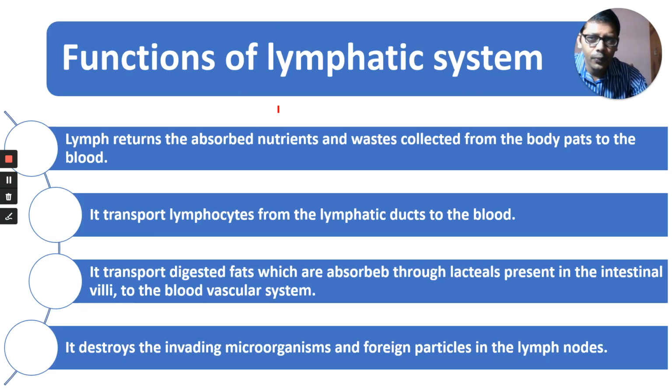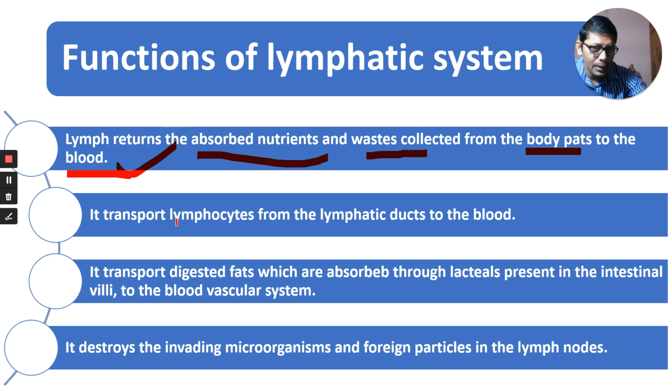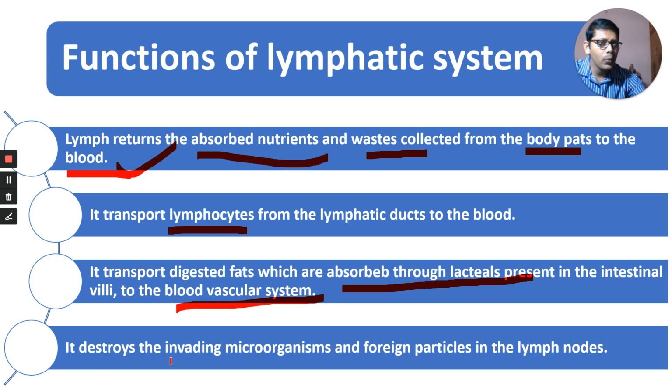Come to the functions of the lymphatic system. Lymph returns the absorbed nutrients, that means fatty acids and glycerol, and waste collected from the body parts to the blood. Second, it transports lymphocytes from the lymph nodes and lymphatic ducts to the blood. It transports digested fats absorbed through the lacteals present in the intestinal villi to the blood vascular system.